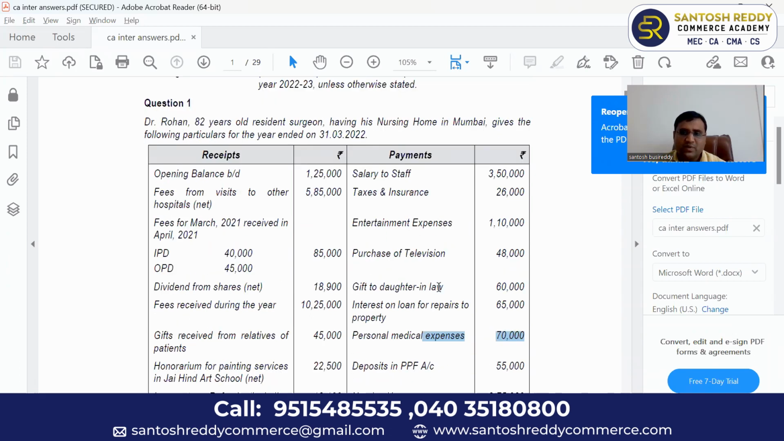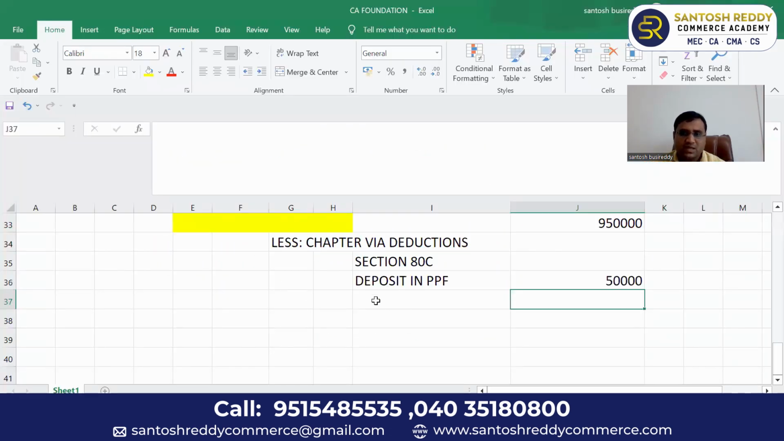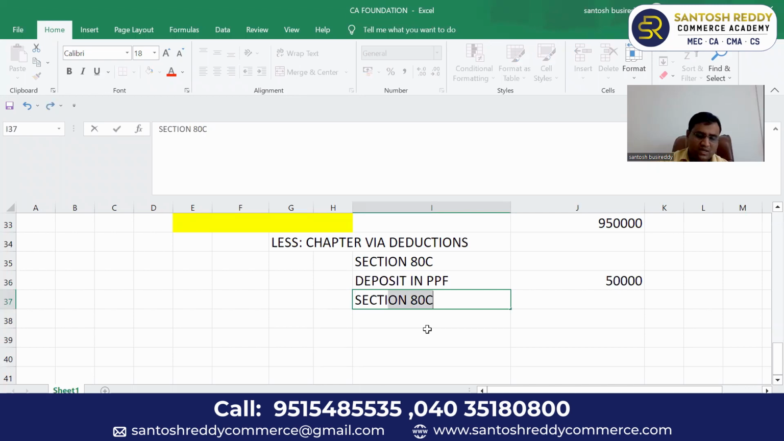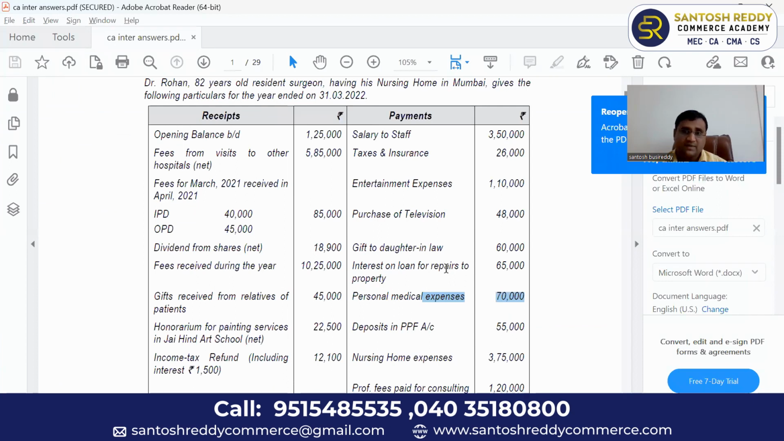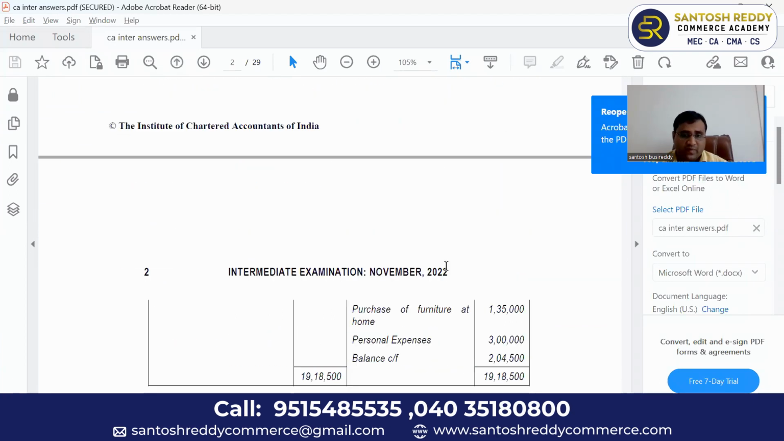Next, I think he gave some medical expenses. This also we can claim under section 80D. Assuming that he is not having any medical insurance. What is the maximum amount? Since he is a senior citizen, super senior citizen, maximum amount is 50,000 under section 80D. I think all information I covered.